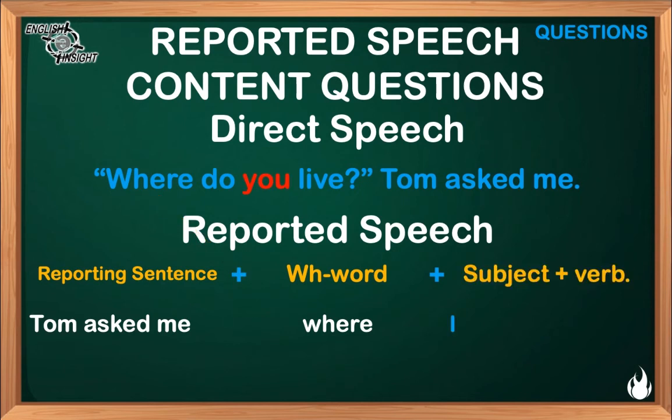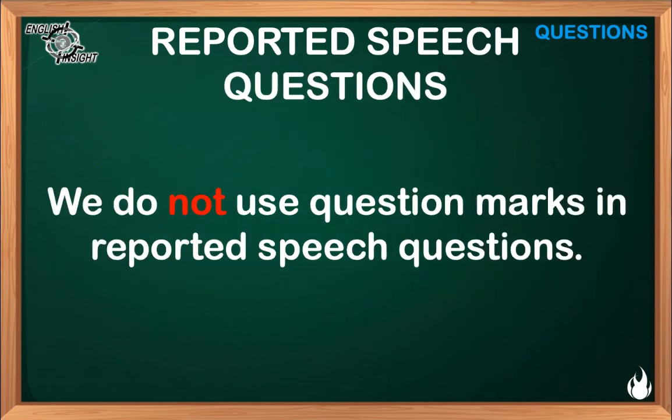In this case is the word you, which is making reference to me, and we use it in reported speech as the word I. The main verb, conjugated in simple past so as to fulfill the purposes of reported speech, and that's it. The final sentence says, "Tom asked me where I live." A careful reminder, we do not use question marks in reported speech questions.